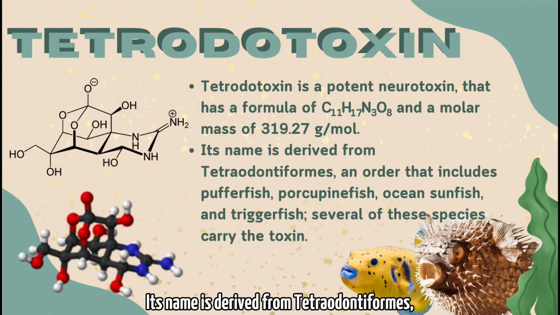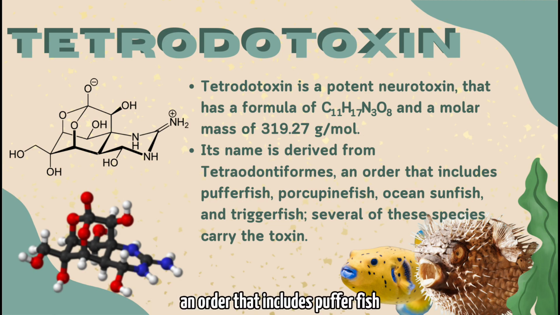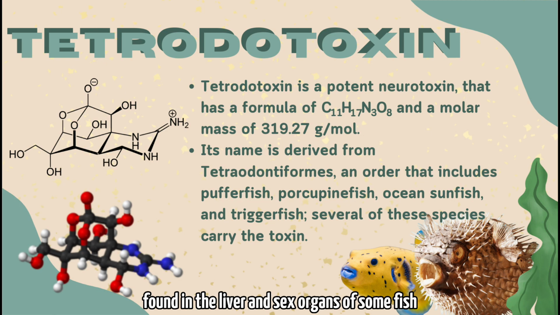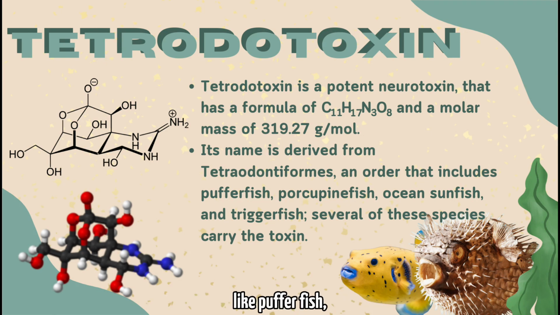Its name is derived from Tetraodontiformes, an order that includes pufferfish, porcupine fish, ocean sunfish, and triggerfish. Several of these species carry the toxin. Tetrodotoxin is a quinazoline alkaloid and an extremely potent poison found in the liver and sex organs of some fish like pufferfish, as well as in some amphibian, octopus, and shellfish species.